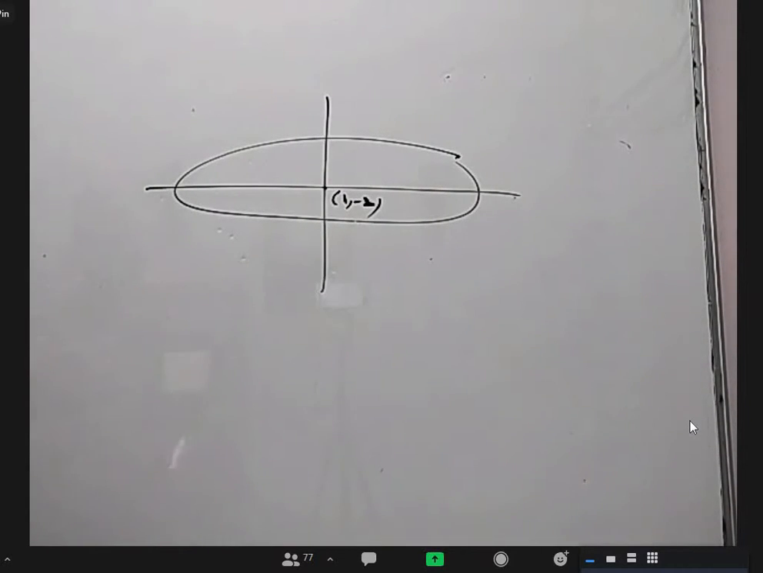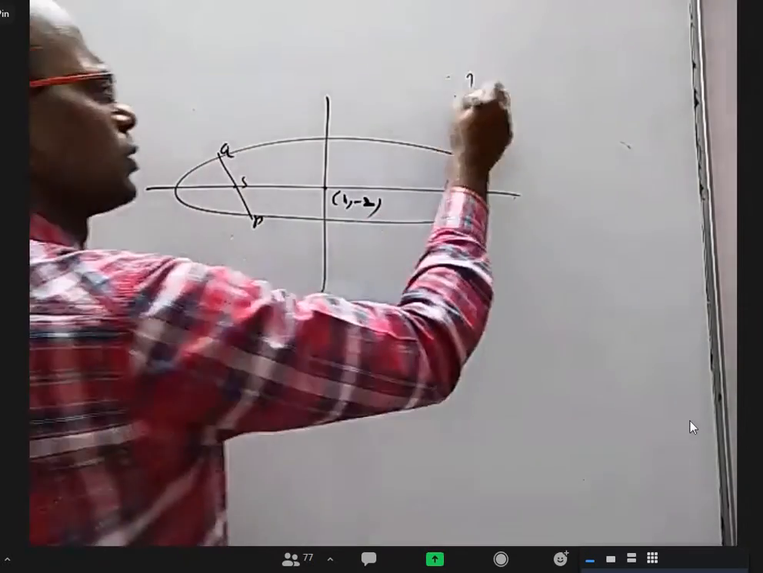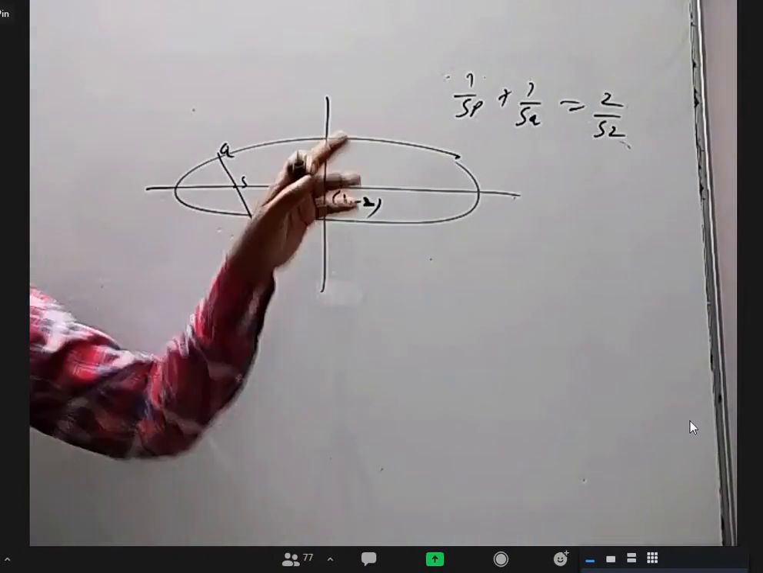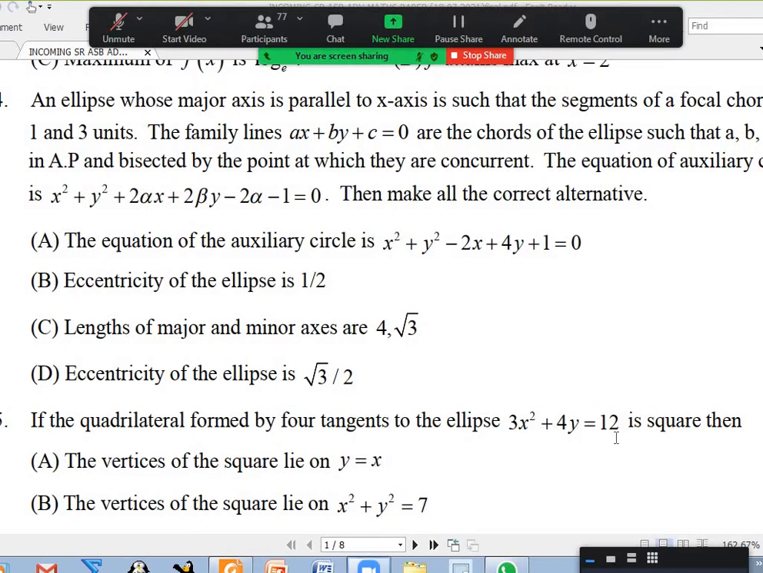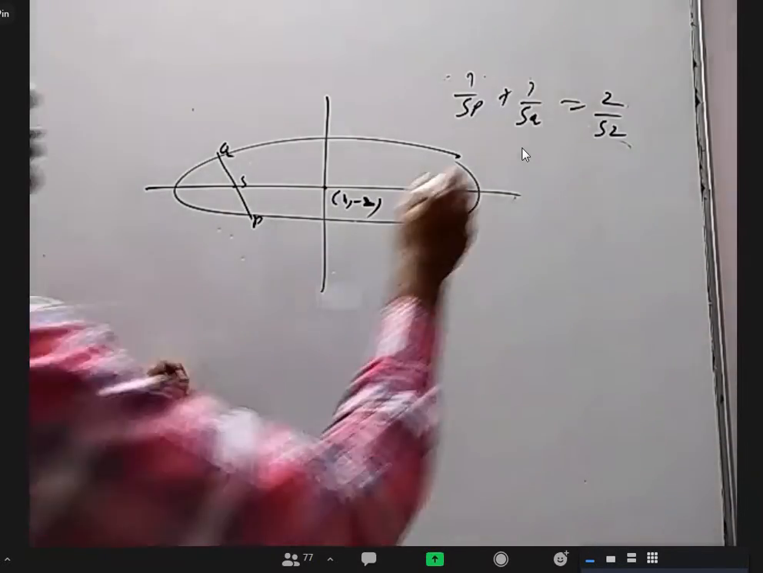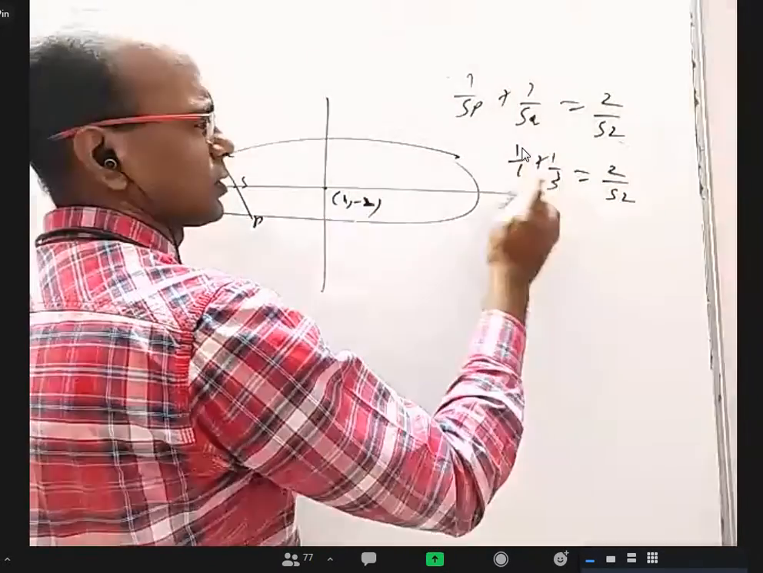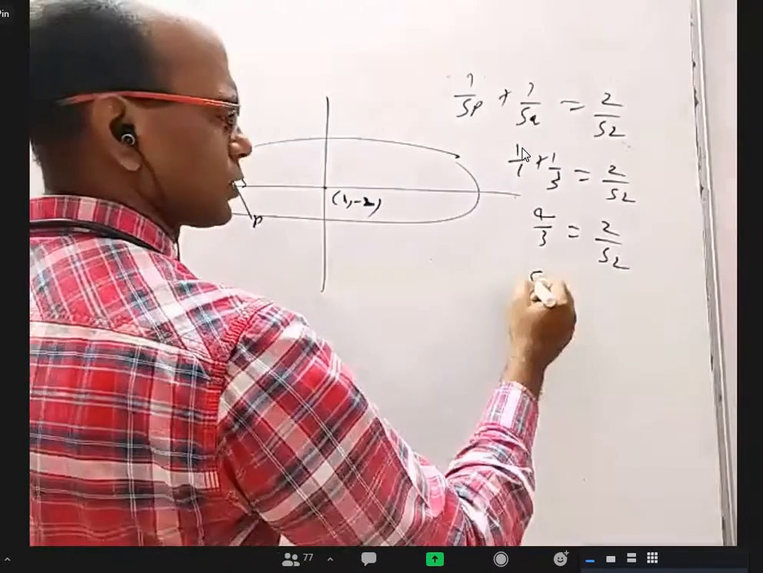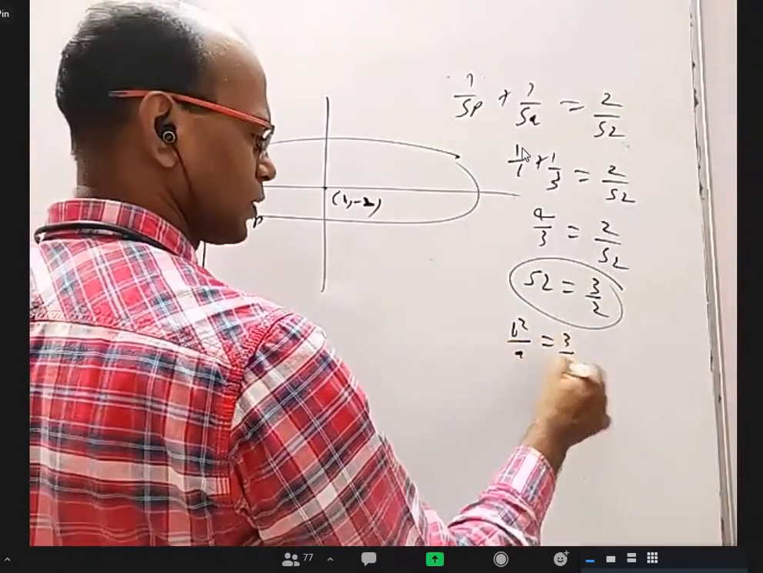That is first thing. Second thing is, you take any focal chord, if this is S, this is P, this is Q. You know 1 by SP plus 1 by SQ equal to 2 by semi-latus rectum. This SP and SQ are given as 1 and 3. So 1 by 1 plus 1 by 3 equal to 2 by semi-latus rectum. This gives 4 by 3 equal to 2 by semi-latus rectum. Now semi-latus rectum is 3 by 2. So that is b square by a is 3 by 2.